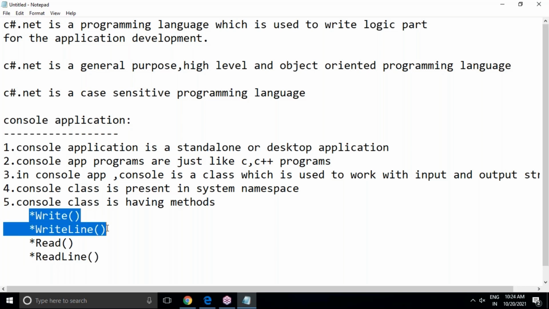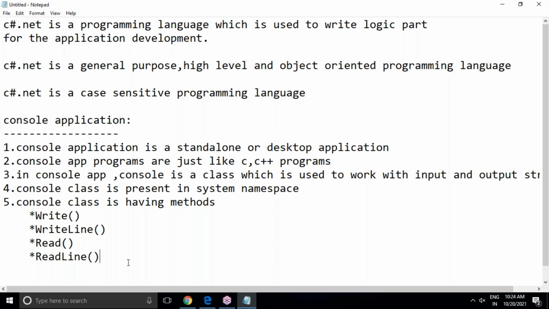Write and WriteLine are output methods. Output method means if you want to display output statements to the end user onto the screen, then we use the Write or WriteLine method. What is the difference? The Write method is used to display statements onto the screen within the same line, whereas the WriteLine method is used to display statements onto the screen line by line.